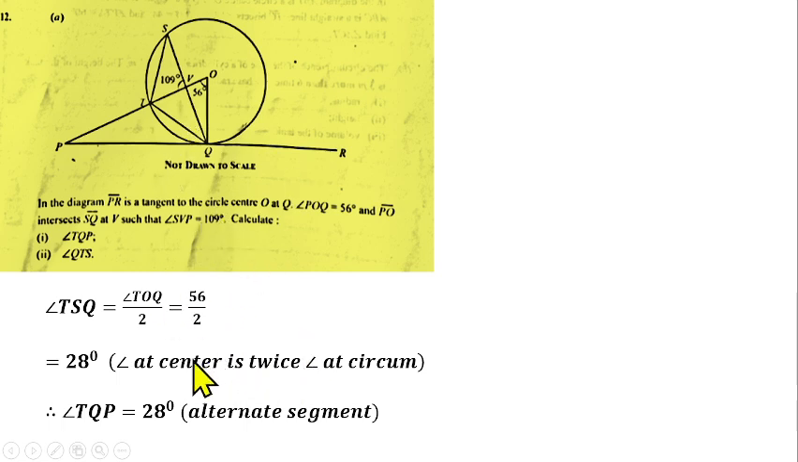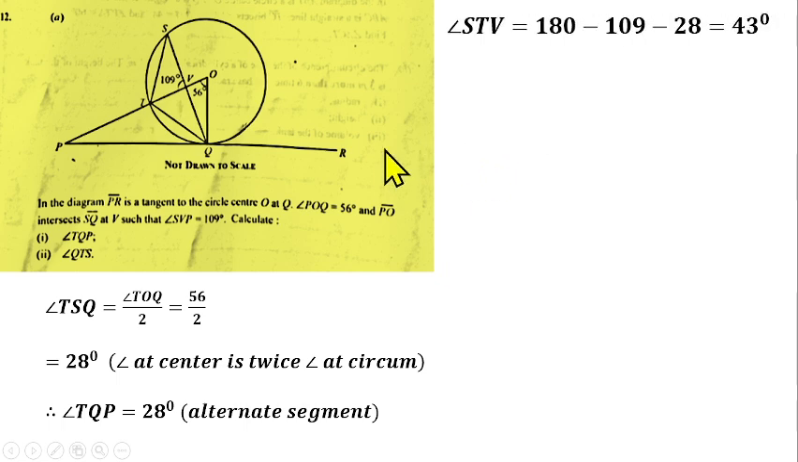That means angle TQP is 28 degrees. Let's find angle QTS. Angle QTS means the total angle here. That's what we are looking for. Then how can we find that? It's very simple as well.